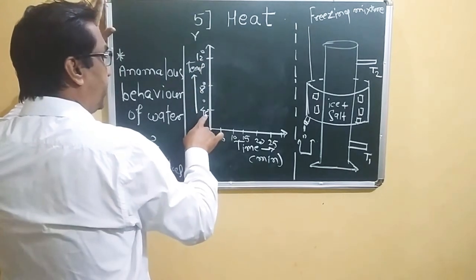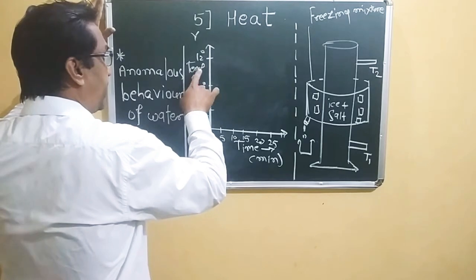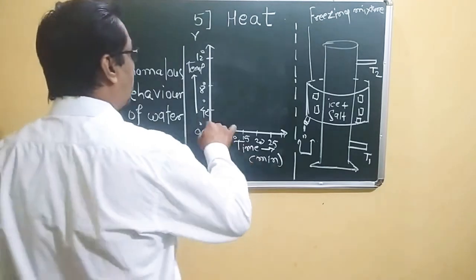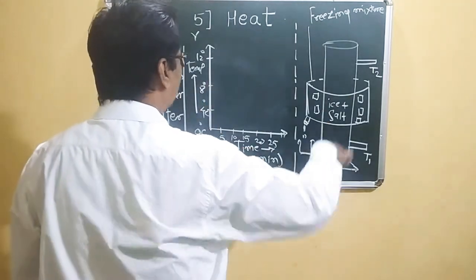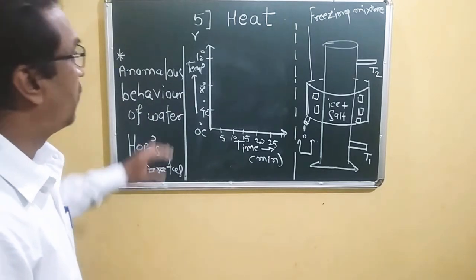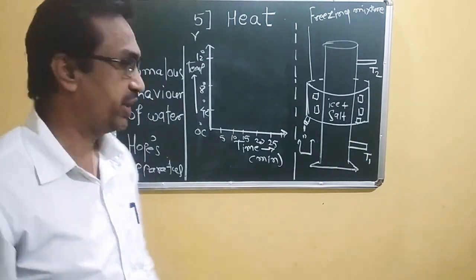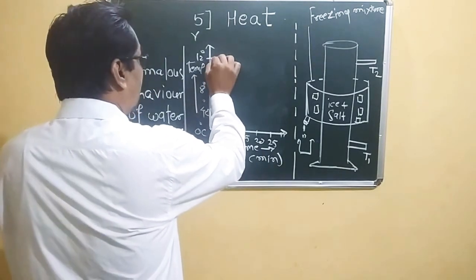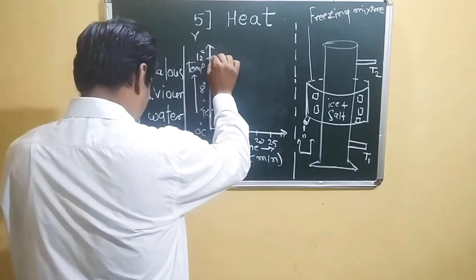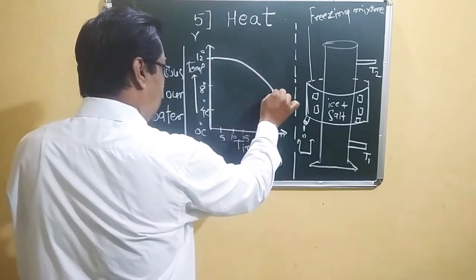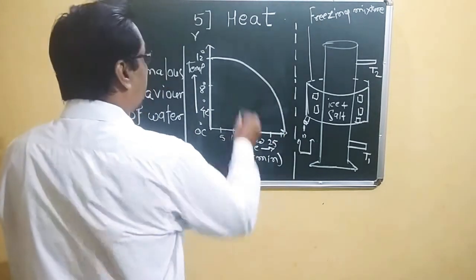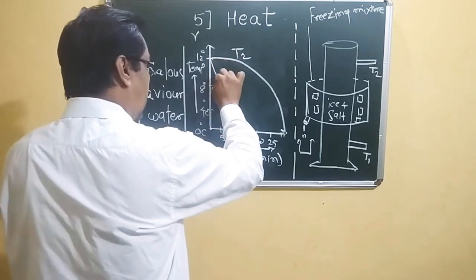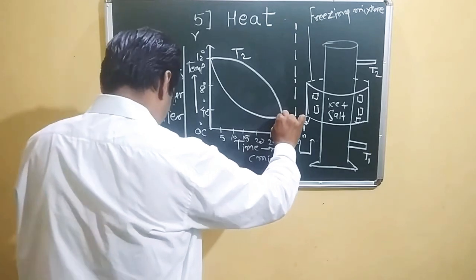On the y-axis we have taken 4, 8 and 12 degrees Celsius. Temperature is there, and the time. We have taken the time according to how the temperature of T1 and T2 follows, how they decrease or increase. According to our diagram we can see there is a decrease in temperature. Here is T2, and T1 here is rapid.